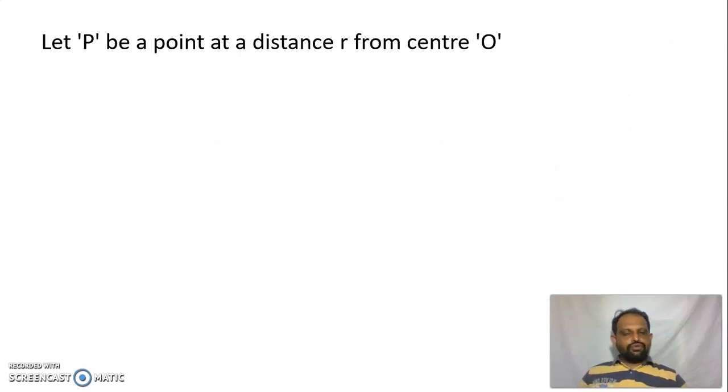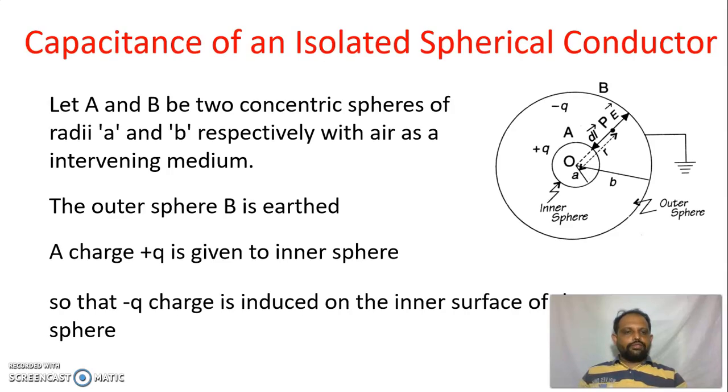Therefore, we have to choose a point P. So let us see, here is the point P we have chosen. At that point, we have to calculate the electric field. Because of the plus q charge on the inner sphere and the minus q charge on the inner surface of the outer sphere, an electric field is developed in the space. So now we have to calculate the electric field at any point in the space.